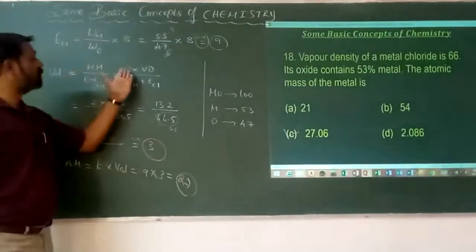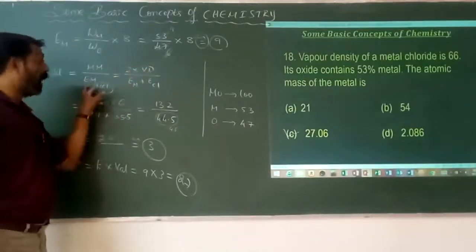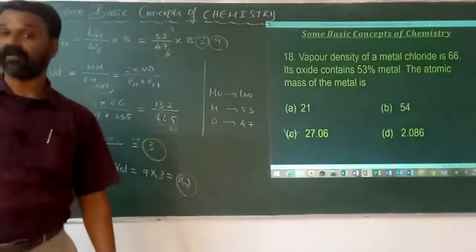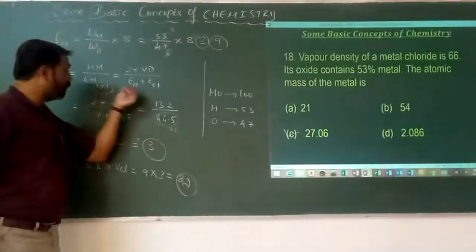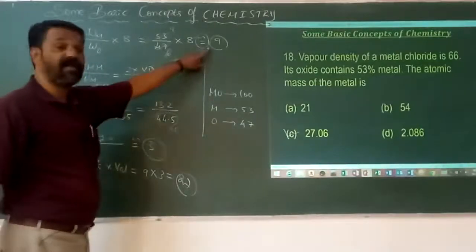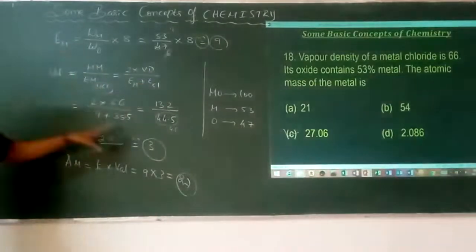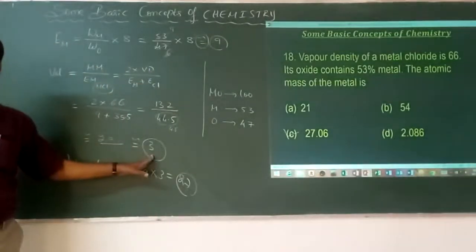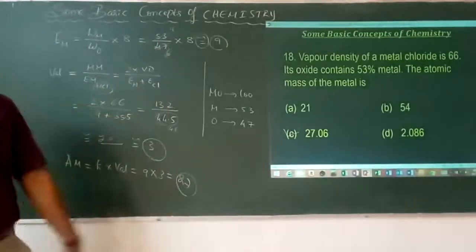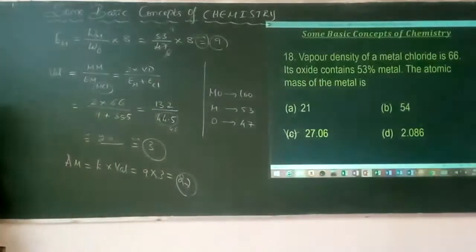We know that molecular mass is equal to twice the vapor density. Therefore, 2 into vapor density. And equivalent mass of any compound is equal to the sum of the equivalent masses. What are the equivalent masses here? Equivalent mass of metal and the equivalent mass of chlorine. The equivalent mass of metal that I calculated here is 9. Equivalent mass of chlorine is 35.5. On simplification, I will get the nearest value as 3. Then how to calculate the atomic mass? It is the product of equivalent mass with valency. Okay, next.